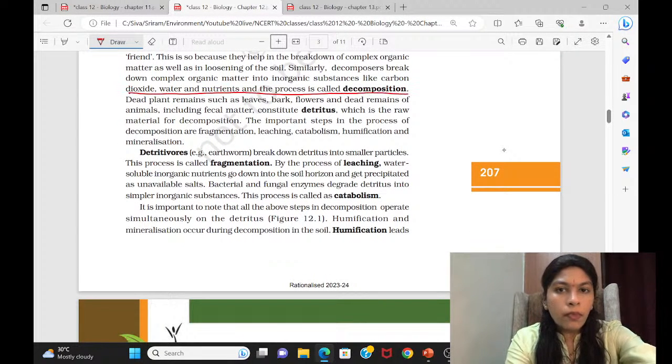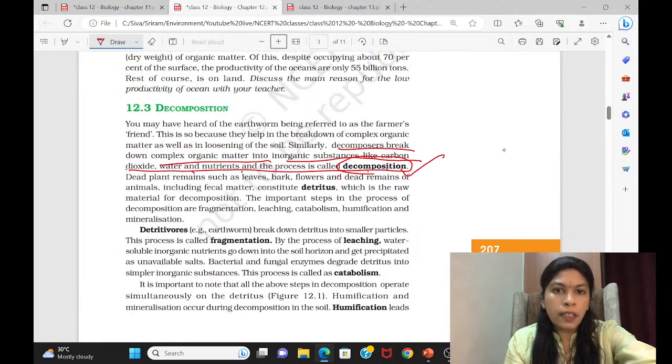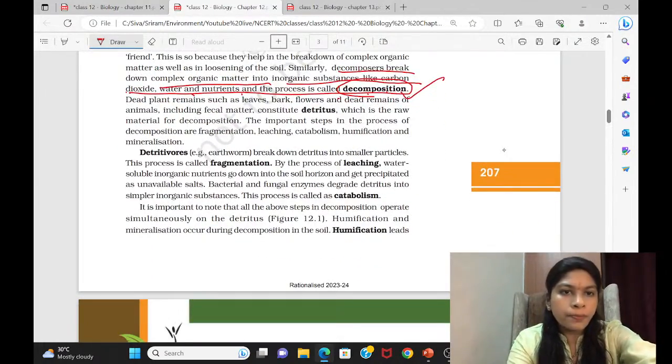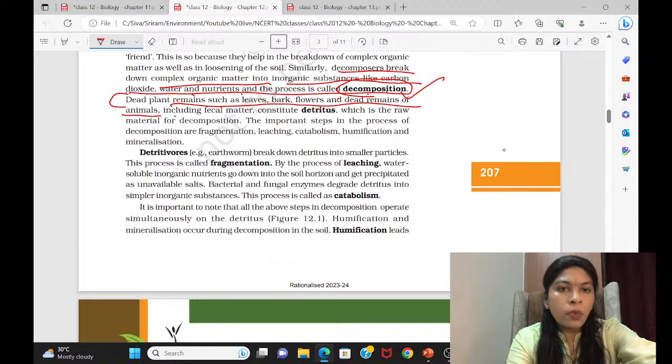See this, decomposers. What is decomposition? They have said what decomposition is. They break the complex organic matter into inorganic substances like carbon dioxide, water, and nutrients, and this process is called decomposition. Okay, so that is said here. And come to this: the dead plant remains such as leaves, bark, flowers, and the dead remains of animals, including the fecal matter, all are called detritus.